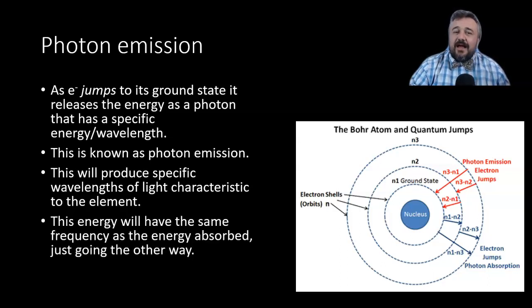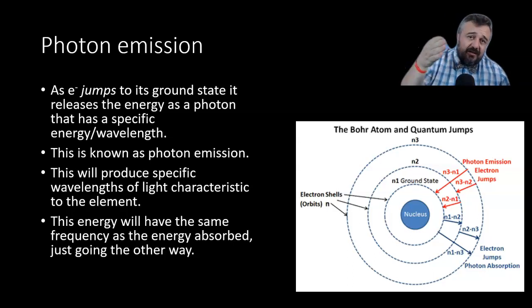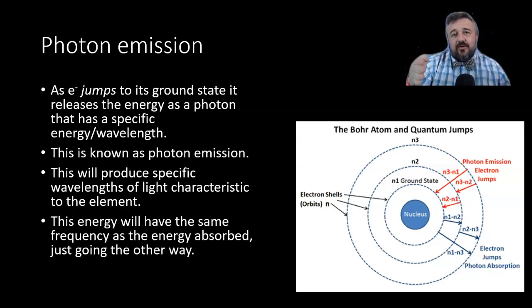This energy will have the same frequency as the absorbed if it goes the other way. So if we have a cold gas and we shine light through it, it will absorb the light of the same frequencies, but in the other way, right? Instead of getting a full rainbow on the other side, we get the full rainbow minus the specific wavelengths that it absorbs, or as it would emit.